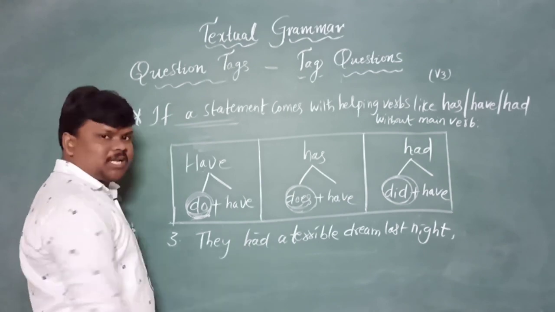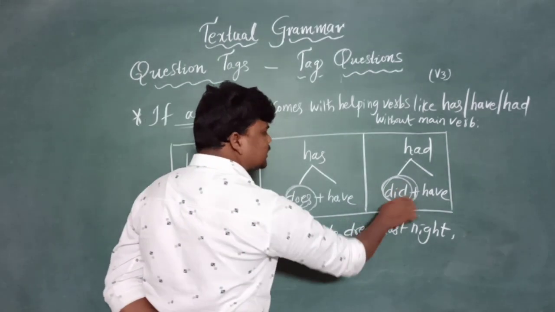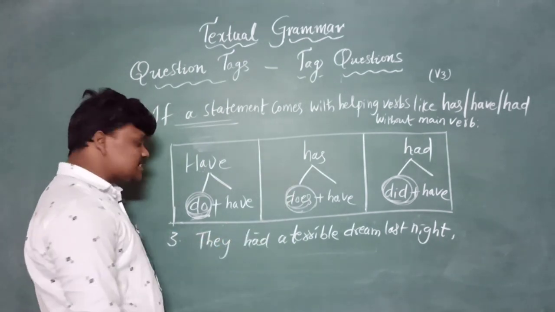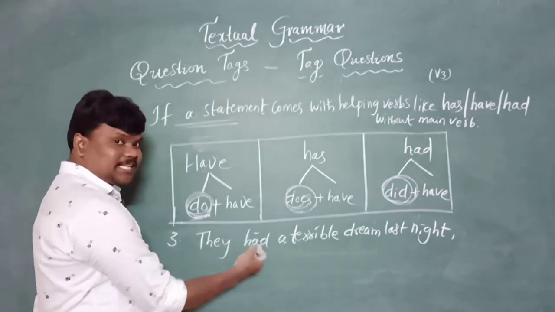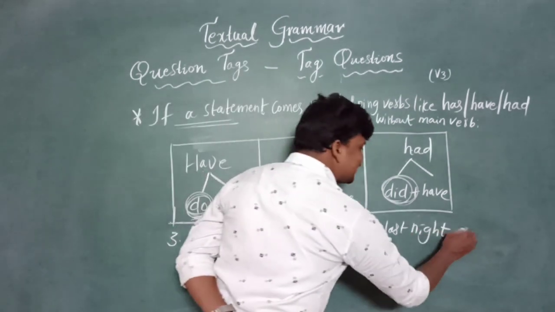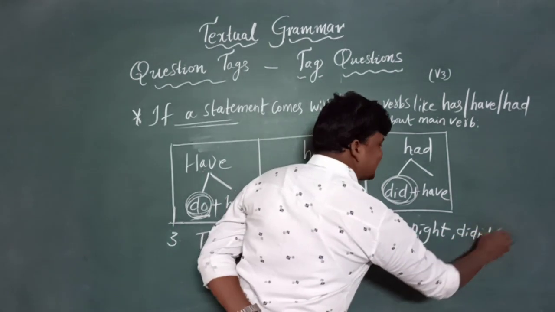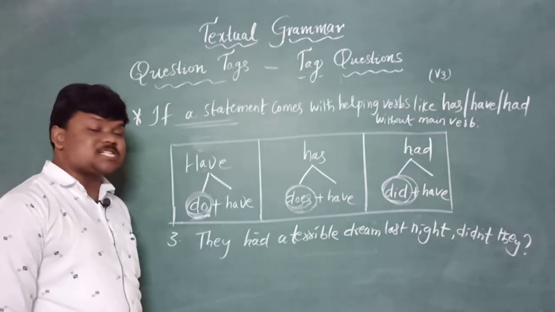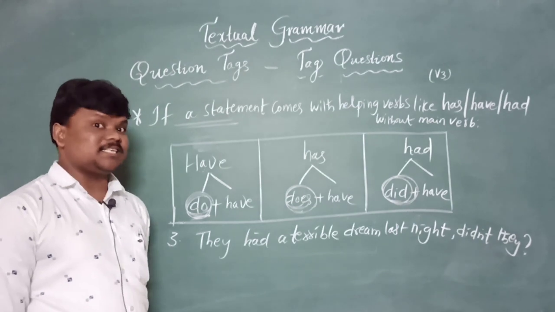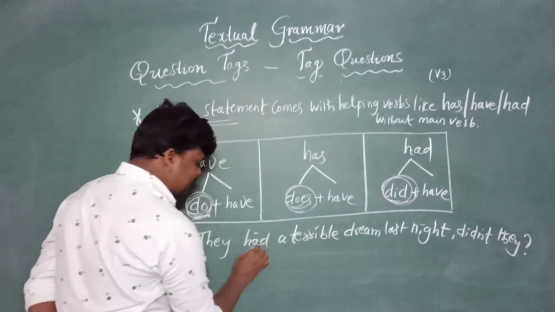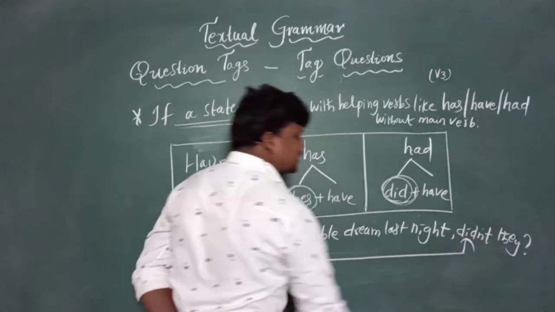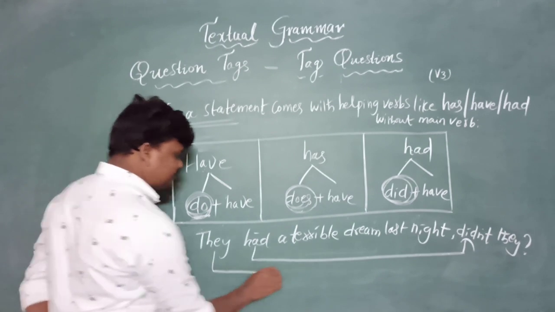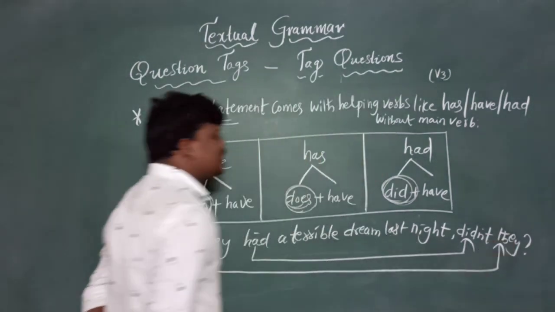If had came, what is hiding as per the table, as per the instructions? Did is hiding in that, so we need to take the help of did. They had a terrible dream last night, didn't they? So here if there is a had, compulsorily we need to take the help of did, right? And last we end with they, right?